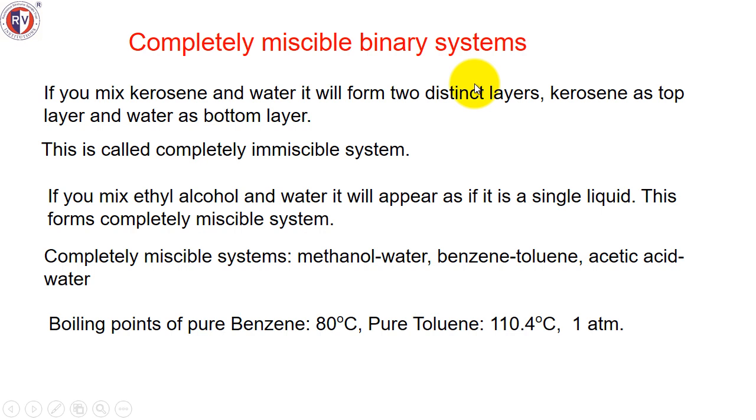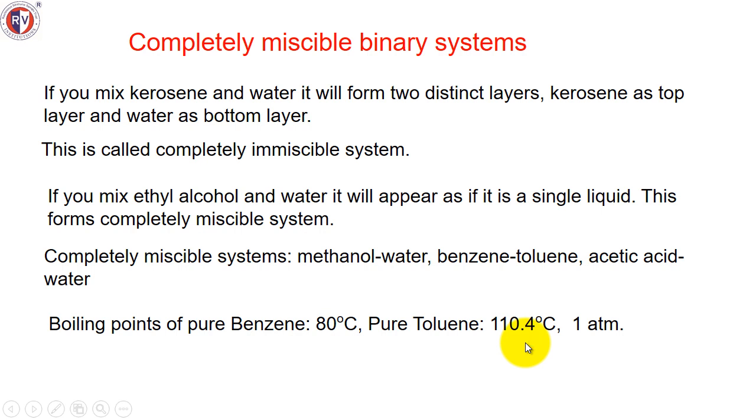Now if you have a mixture which contains methanol and water and you want to separate them, there must be some method of separation. Benzene and toluene also, if there is a mixture, how to separate them? Separation of components in a miscible system is possible only when the components individually in their pure state have differing boiling points. For example, the boiling point of pure benzene is 80 degrees centigrade, pure toluene is 110.4 degrees centigrade. So there is a difference between the boiling points of these two components, and using this, it is possible to separate benzene and toluene. The method used is distillation.